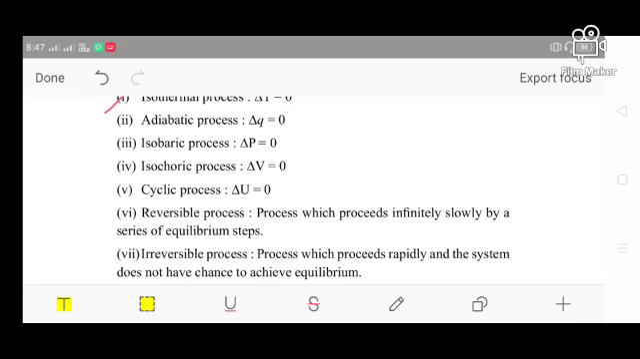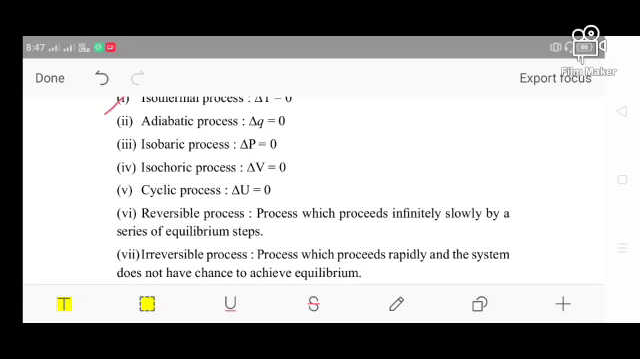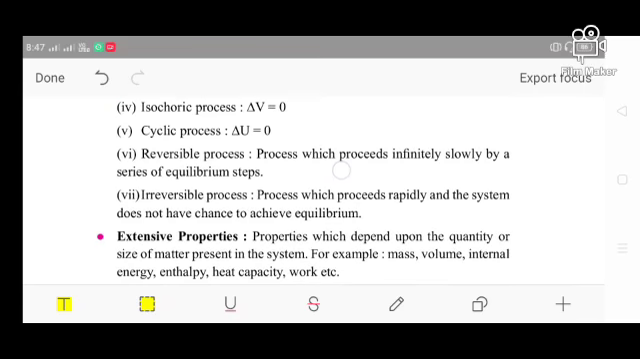Okay, and another one is the cyclic process. So what happens in the cyclic process? Here the internal energy remains constant. That means it is measured at the initial stage, and after the reaction occurs it is also measured at the final stage, and we have seen that there is no change of internal energy inside the system. So when we find that ΔU is 0, then we can say it is a cyclic process.